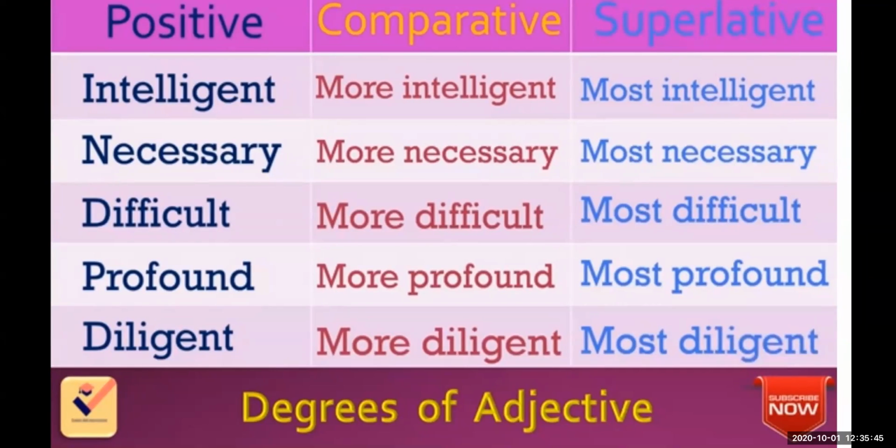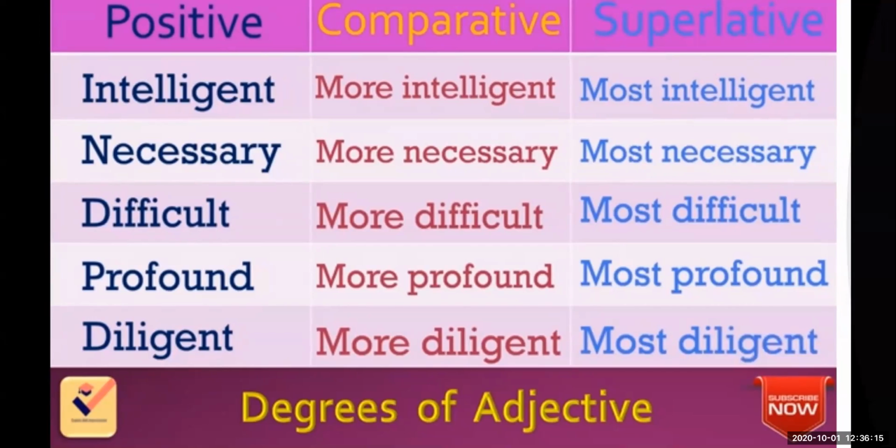Some more are there: intelligent, more intelligent, most intelligent. Necessary, more necessary, most necessary. Difficult, more difficult, most difficult. Profound, more profound, most profound. Diligent, more diligent, most diligent. Okay, these all are the examples.